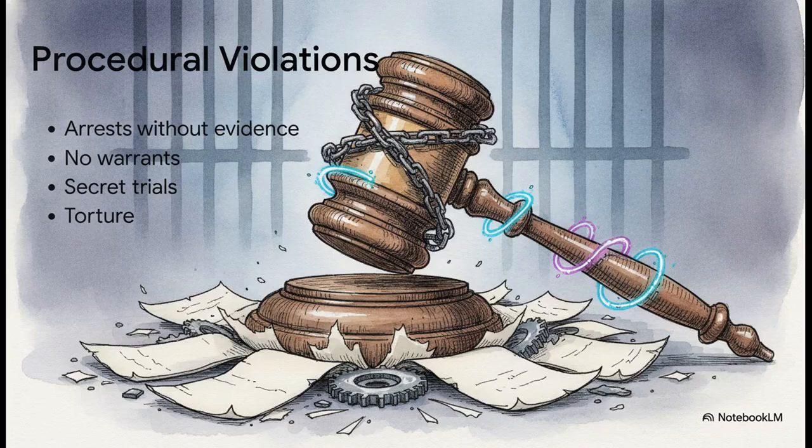Shifting gears over to procedural law, the AI extracts a list of severe alleged procedural violations directly from the manuscript. We're talking about claims of arrests being made before evidence was even gathered, totally missing warrants, secret trials, and even the extortion of confessions through torture. Now, the AI maintains a strict neutral caveat here.